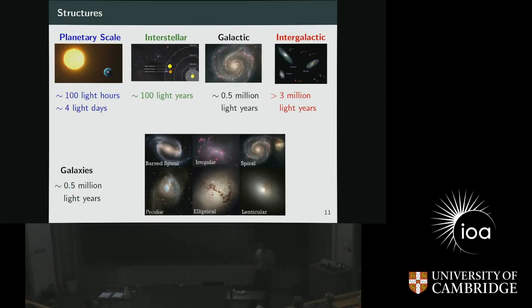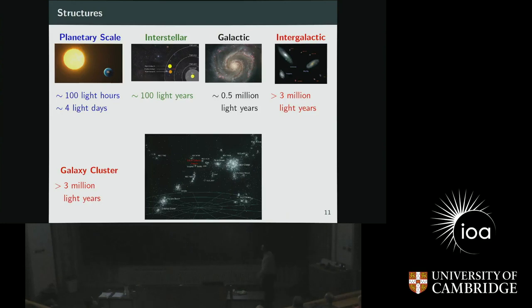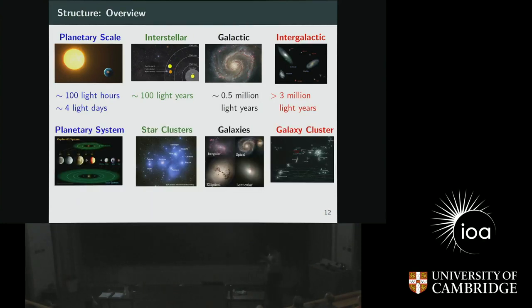When we talk about intergalactic scale, very large scale, we see that galaxies are also clustered. For example, I mentioned that there is a local group of galaxies. This local group is over here, a very small region. This is the Virgo cluster, a very big supercluster, which is very near to our local group. So galaxies are also clustered on some scales, and they are also somewhat gravitationally bound systems. So for each of these scales, planetary scale, interstellar scale, galactic scale, or intergalactic scale, there exists structure. And these are the structures that exist for each of these scales.